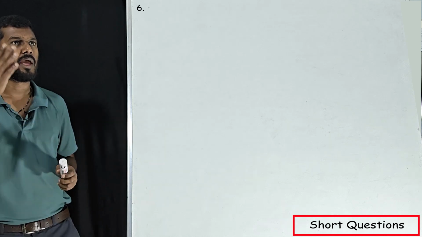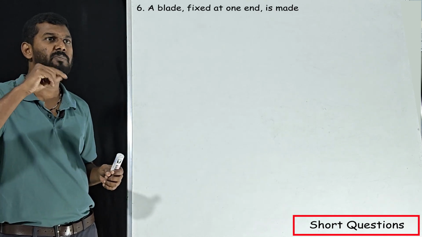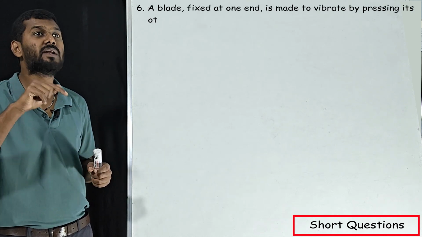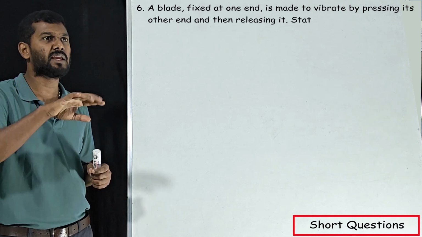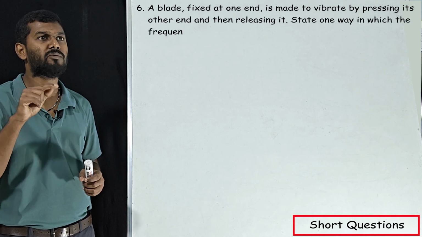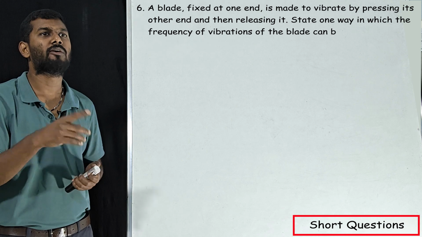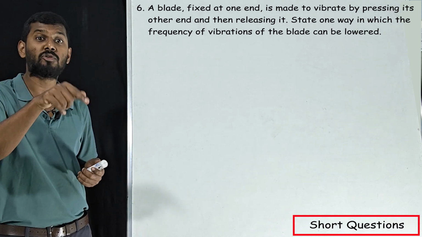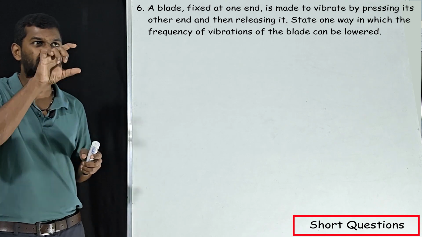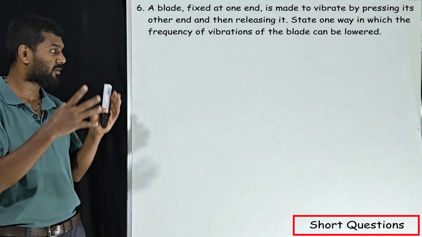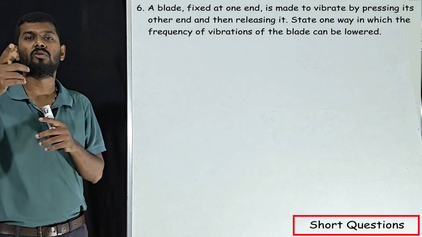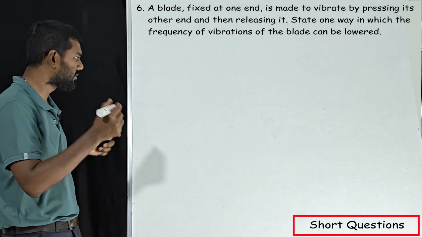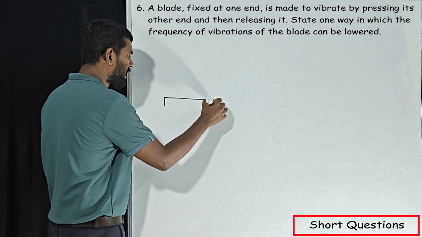Our next question: a blade fixed at one end is made to vibrate by pressing its other end and then releasing it. State one way in which the frequency of vibration of the blade can be lowered. We have to decrease the frequency. These kinds of questions, you can answer only if you can imagine them. So listen, you take a blade, any blade.